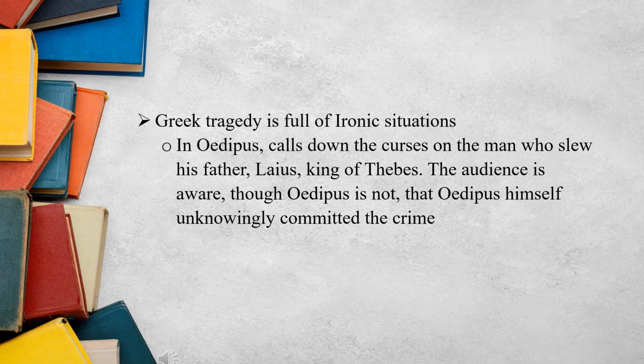Greek tragedy is full of ironic situation. In Oedipus, he calls down the curse on the man who slew his father, Laius, the king of Thebes. The audience is aware, though Oedipus is not, that Oedipus himself unknowingly committed the crime.